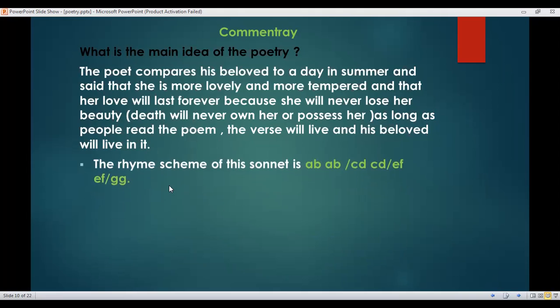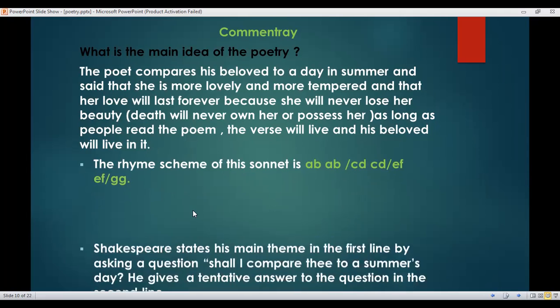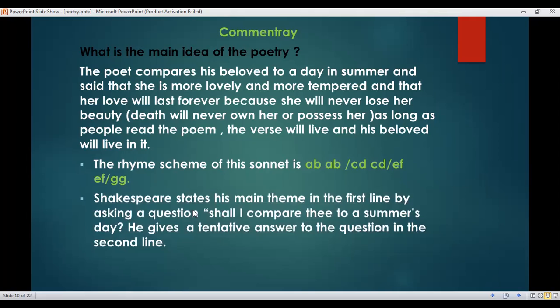What about the rhyme scheme of this sonnet? The rhyme scheme is A B A B C D C D E F E F G G. Shakespeare states his main theme in the first line by asking a question. Shall I compare thee to a summer's day? He gives a tentative answer to the question in the second line.